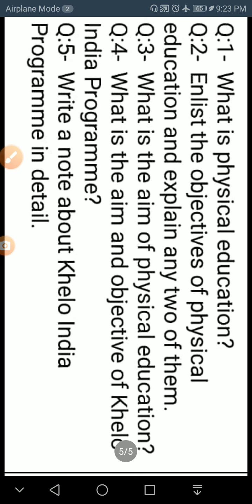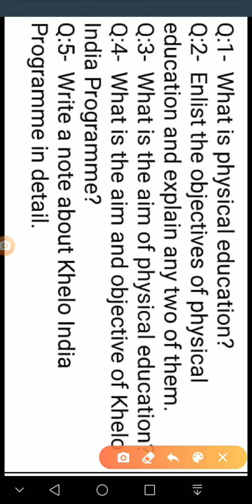Next is the text questions of the chapter. In three sessions you have completed the whole syllabus of chapter number 1. Here I am giving you some questions of chapter number 1. You have to note them down in your notebook and do it very clearly. Question number 1 is: what is physical education. In this question you have to tell about physical education and its definition.